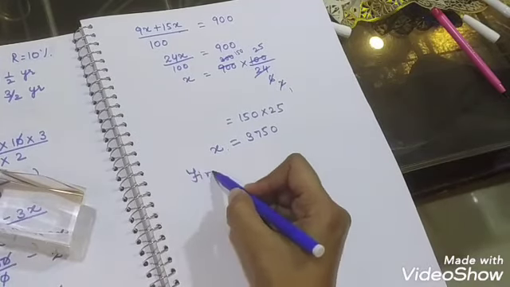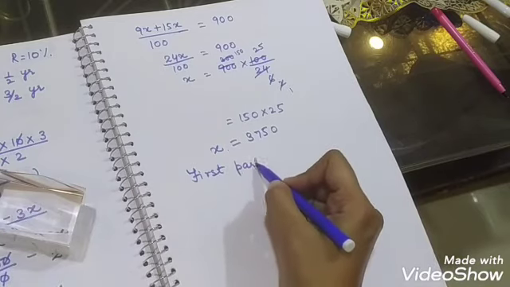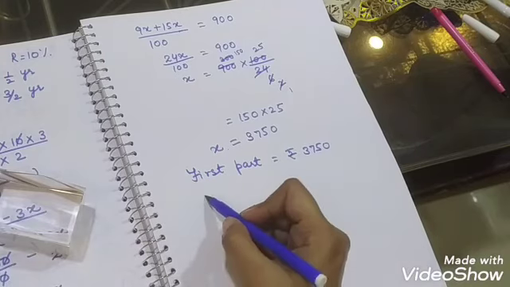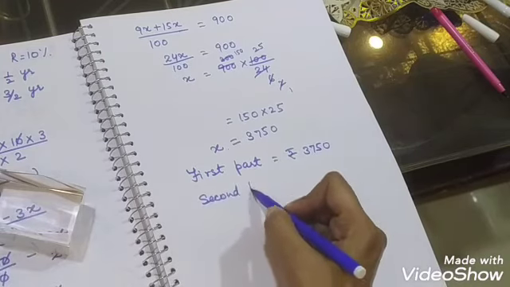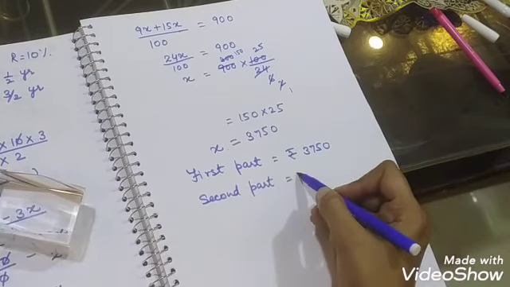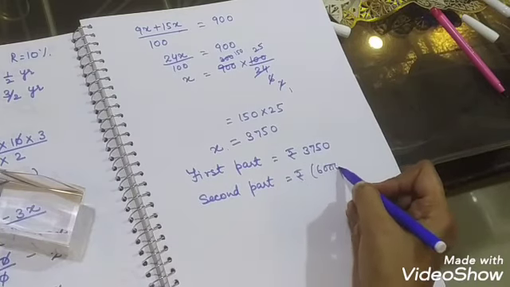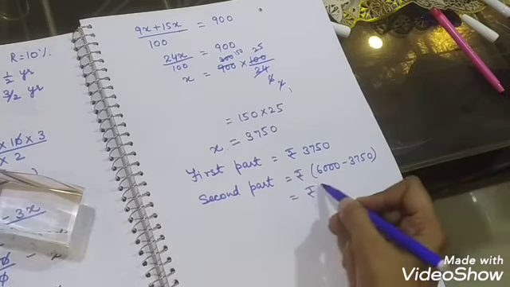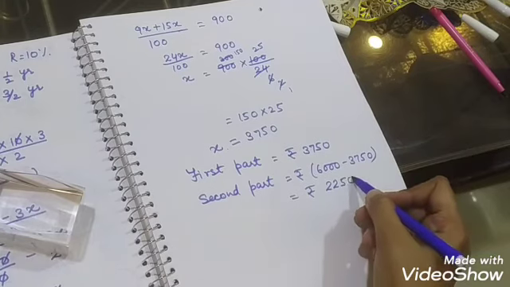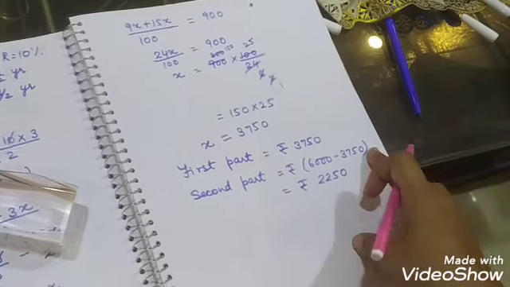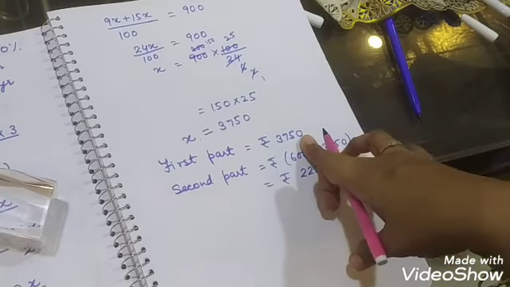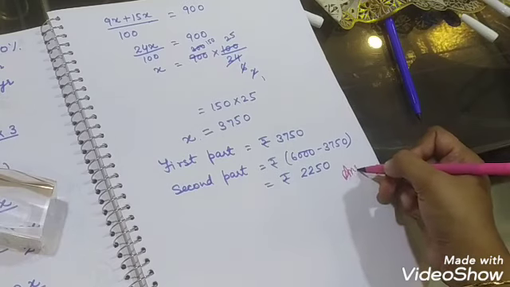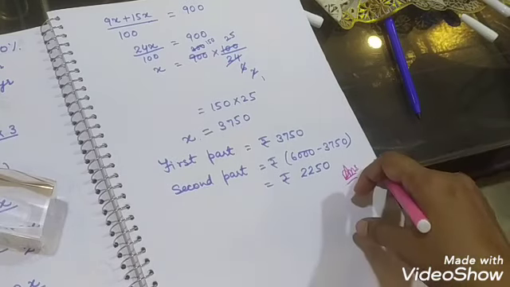So we will write first part is equal to rupees 3750 and second part is equal to rupees 6000 minus 3750, which will give you 2250. Means the two parts of 6000 are 3750 and 2250, and this is your answer.